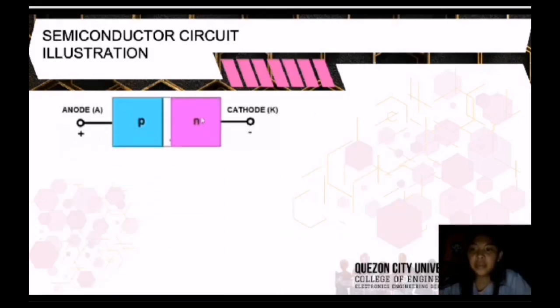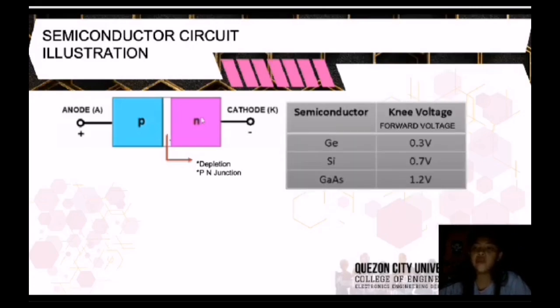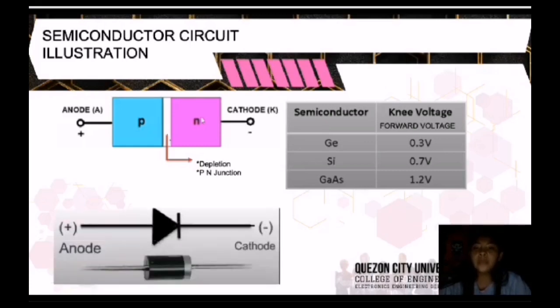This is the structure of the PN junction. In this device, the diffusion region of the PN junction is made of this space charge region. This PN junction has a forward voltage: germanium is 0.3 volts, silicon has 0.7 volts, gallium arsenide has 1 volt. This PN device, or a diode, has a positive terminal which is the anode, and the other end is a negative terminal which is the cathode.